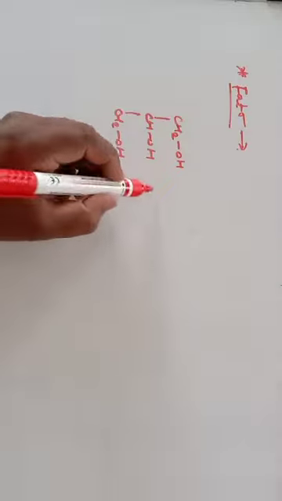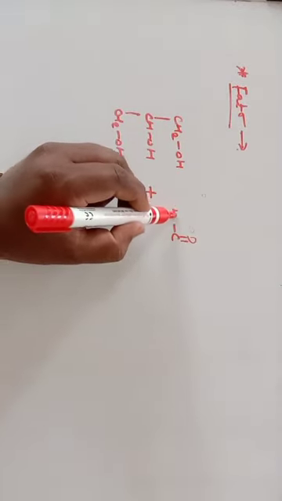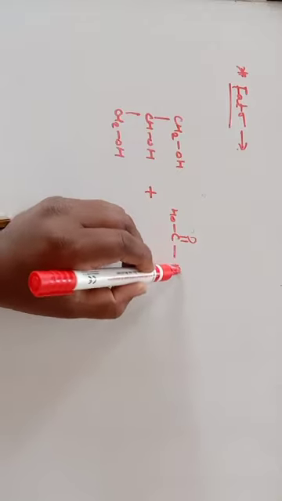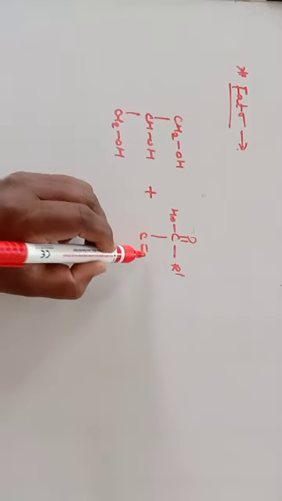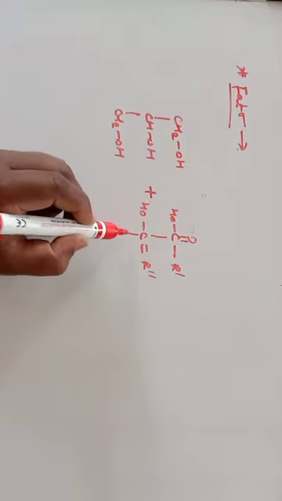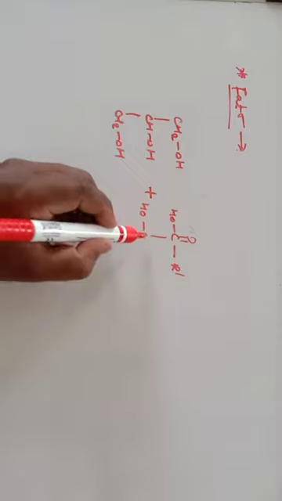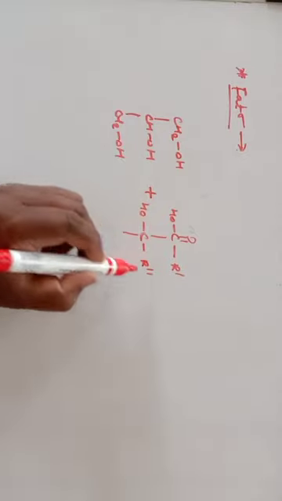So this is your glycerol, and the three molecules C double bond O H, R dash, R double dash is there.